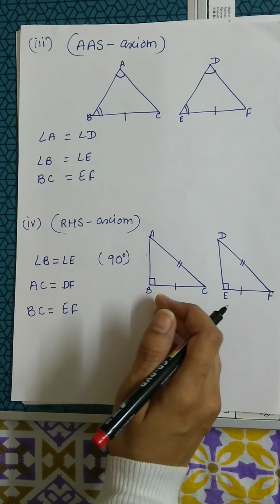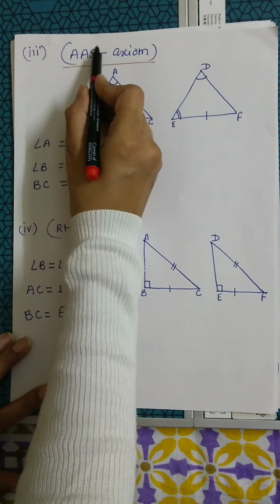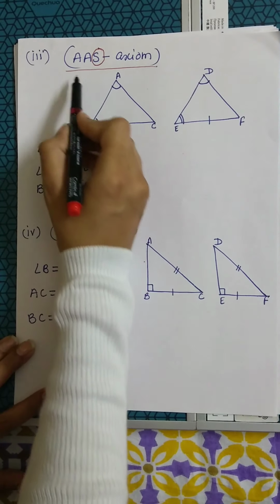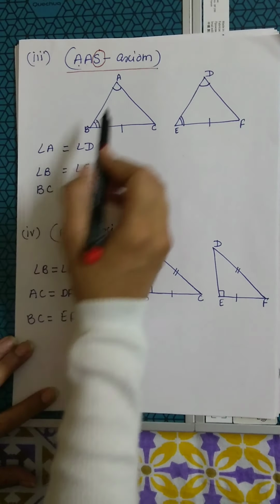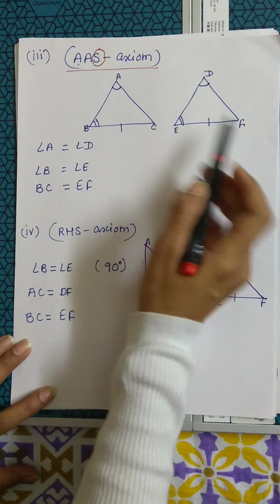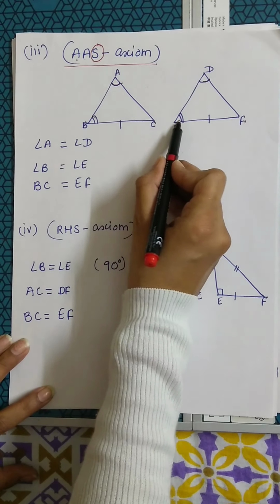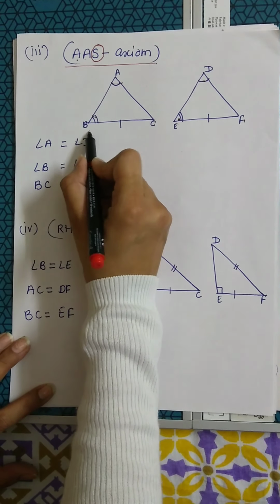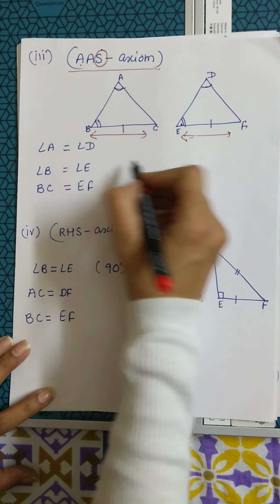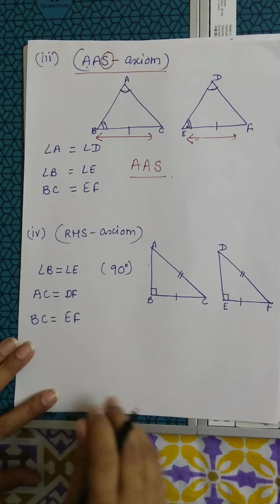Next one is angle, angle, side. Here the side need not be in the middle of the two angles. That's why we have written angle, angle, side. If we take triangle ABC and triangle DEF, angle A will be equal to angle D, angle B will be equal to angle E, and in this case side BC equals side EF. Then we can say triangles are congruent by the angle, angle, side congruency rule.